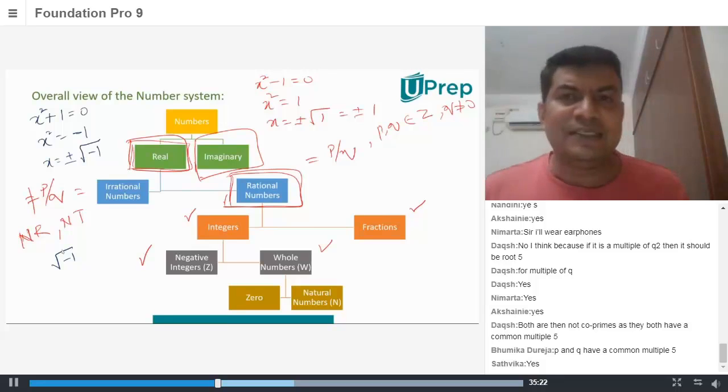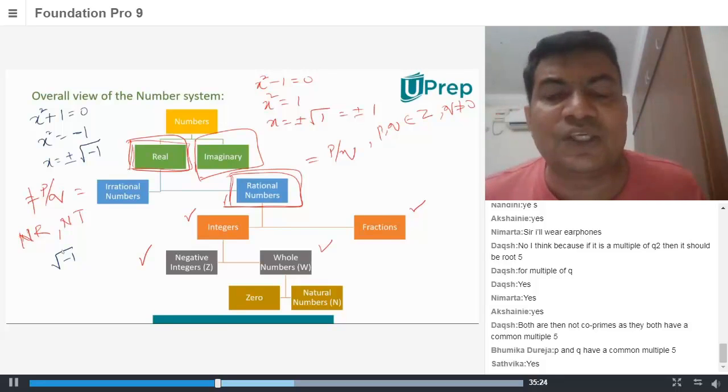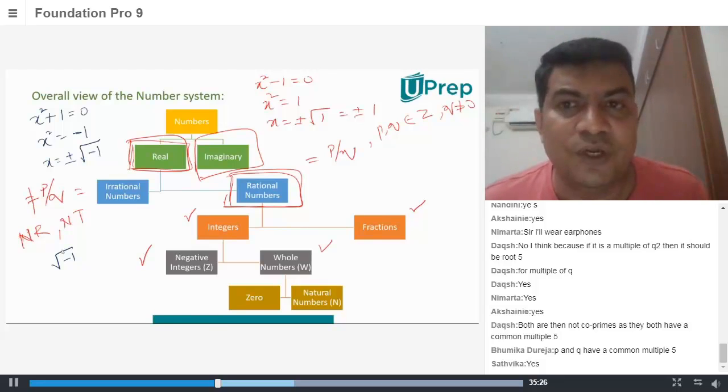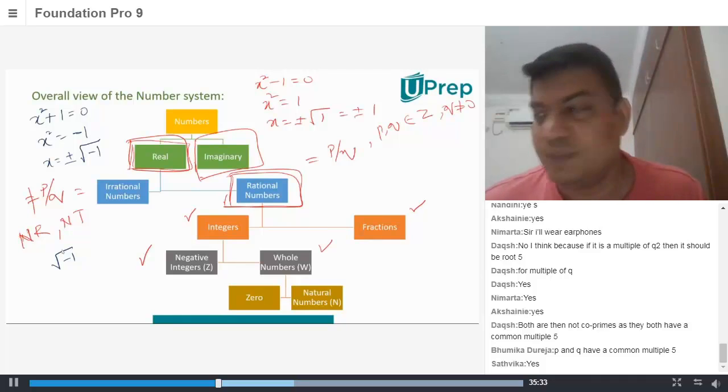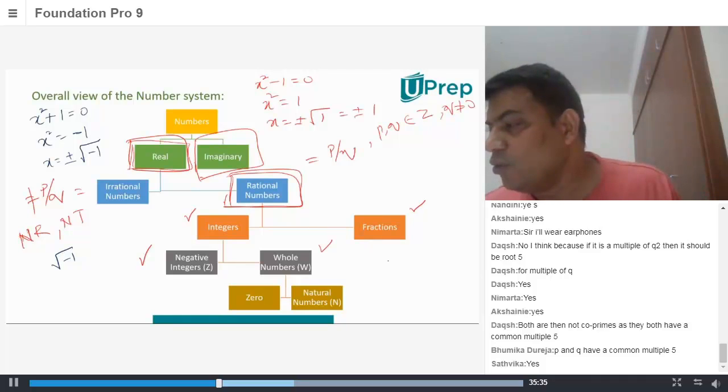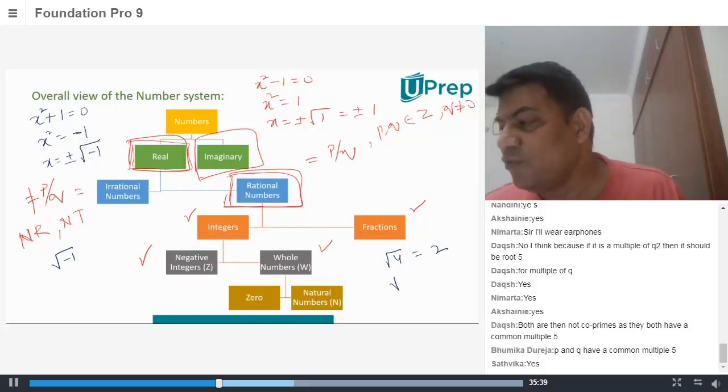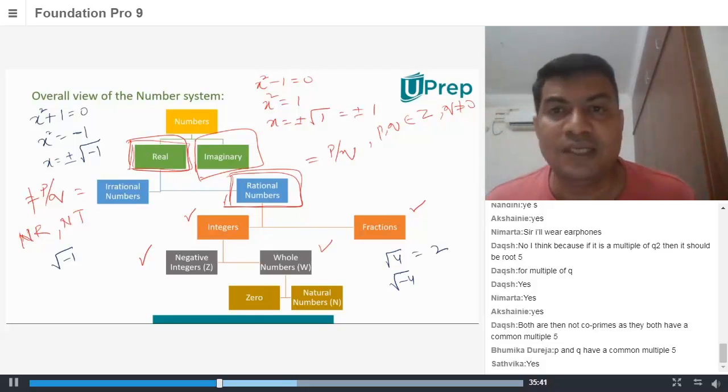So what they did is, as we cannot calculate the square root of minus 1, because we know the square of any number is a positive number. So the square root of a negative number is an issue. We know the root of 4 is 2. But what is the root of minus 4? You don't know.